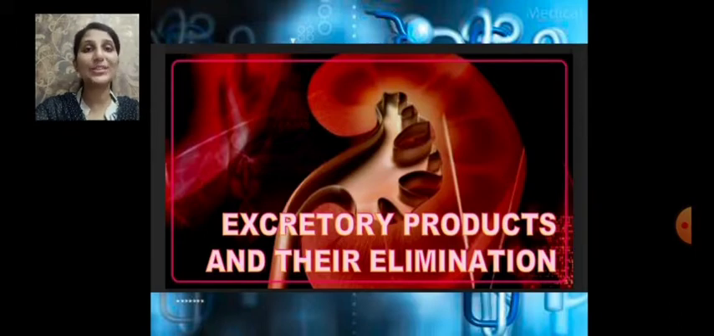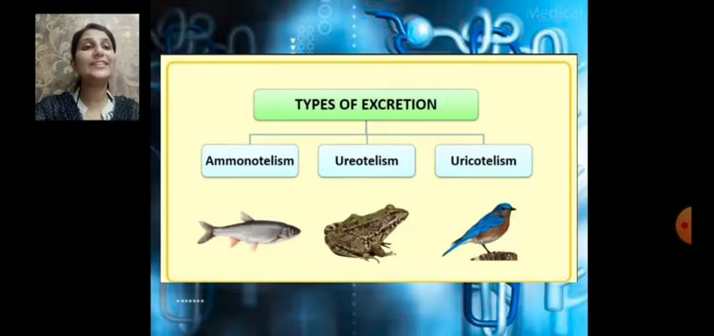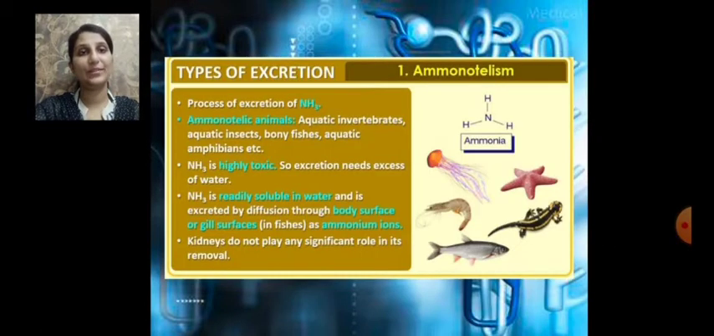So in this chapter we are going to learn about the excretory products and how they are eliminated from our body. There are three types of excretion: ammonotelism, ureotelism, and uricotelism. These are the three types of excretion. So, what is ammonotelism? What does the name indicate? It indicates ammonia. So it is a process of excretion of ammonia. Ammonotelic animals are the aquatic invertebrates, aquatic insects, the bony fishes, and aquatic amphibians.